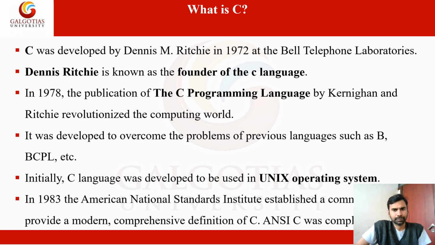So the C language is based on the previous languages, B and BCPL. So these are the previous languages, and this is the basis of the C language. This combination contains all features of language B and language BCPL.